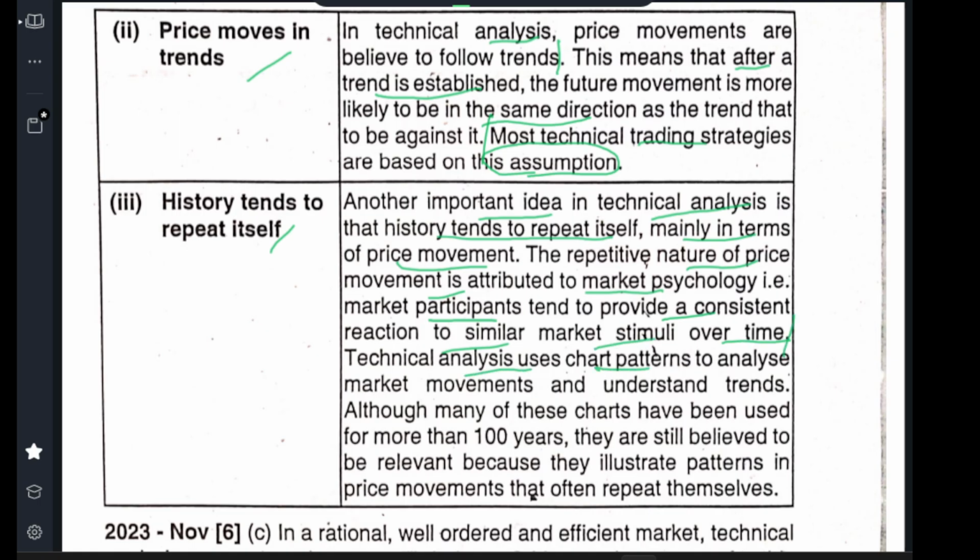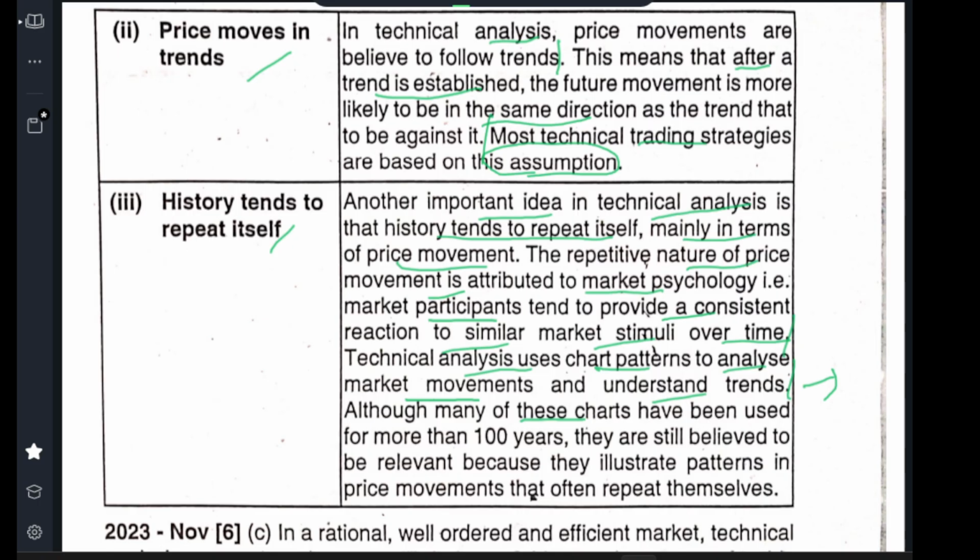Technical analysis uses chart patterns to analyze price movement and understand the trends. What is the trend they will see? Based on this market, this is the trend, and this has happened previously like this. So history always repeats. It will not be unique every day, but it will repeat.